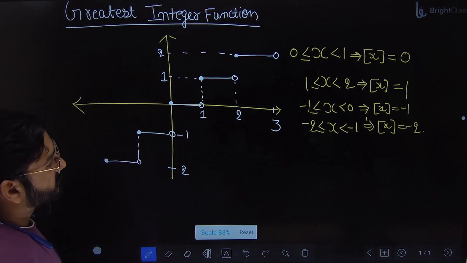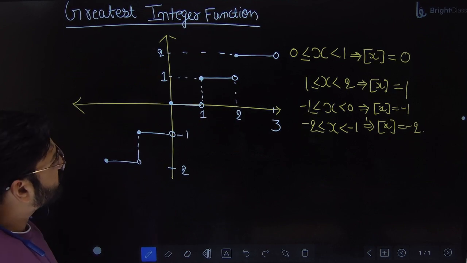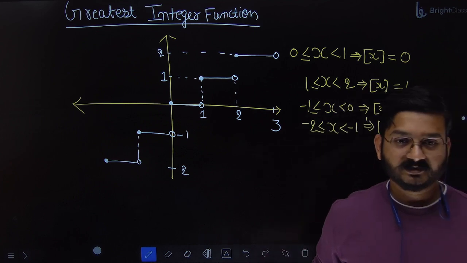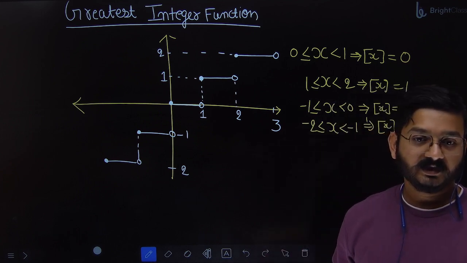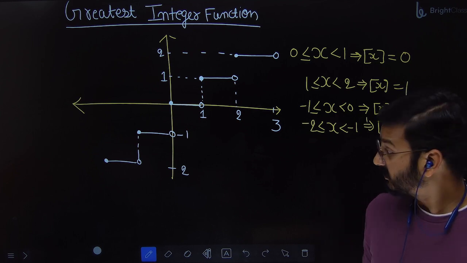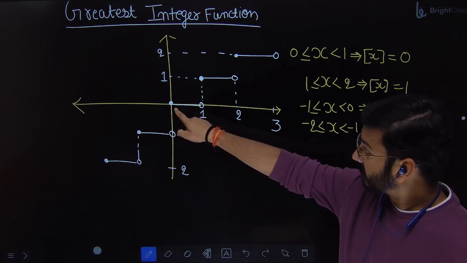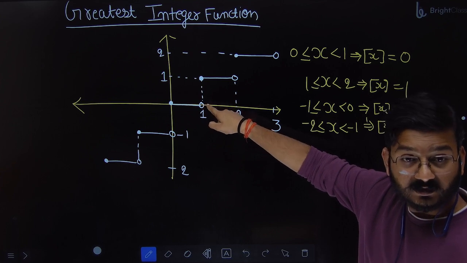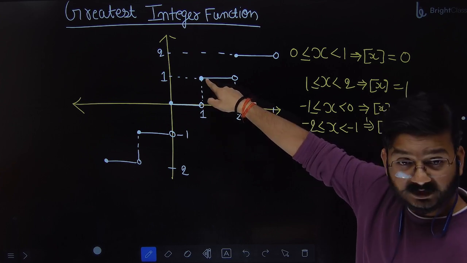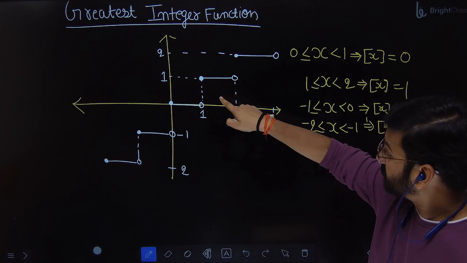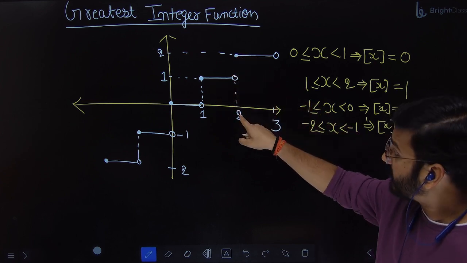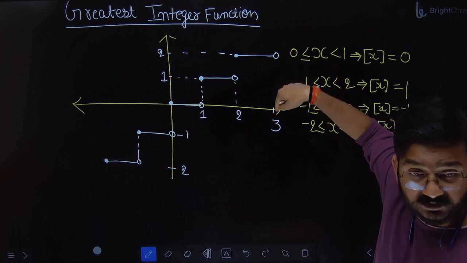Now, why did we draw this graph? Is this graph continuous everywhere, or is there a break? There is a break at which point? Integers. Check. From 0 to 1, at which point is the break? At 1, because you are directly jumping there. Then from this point you are jumping there, so there is a break at 2. Same thing will continue at 3.